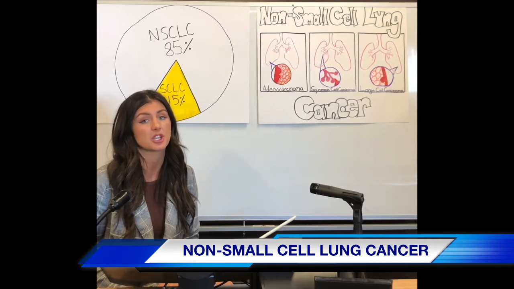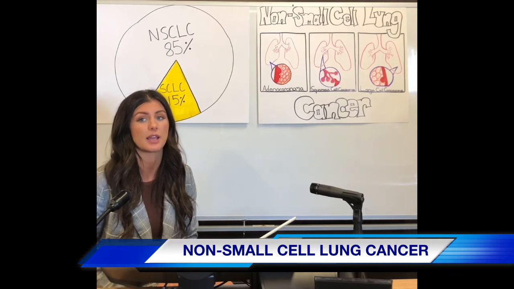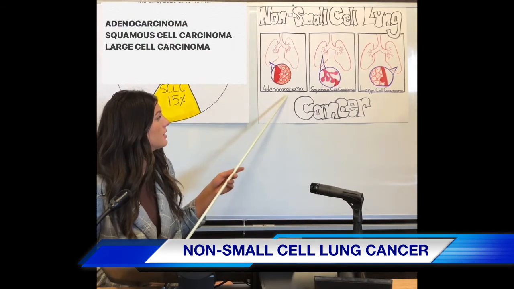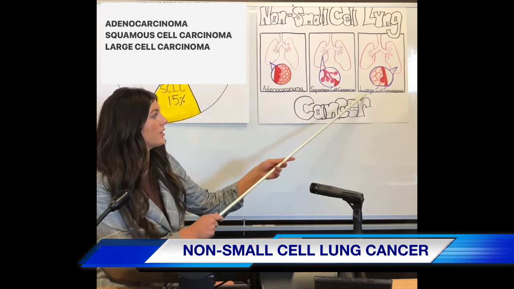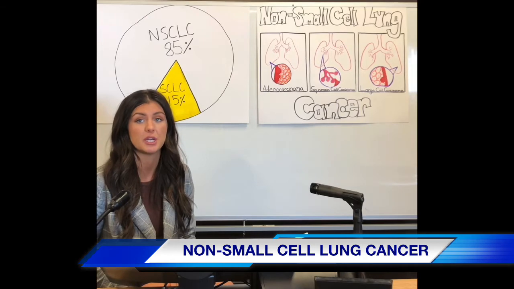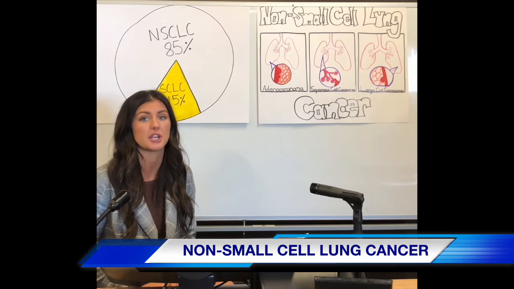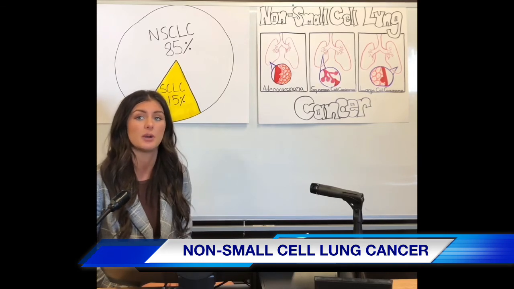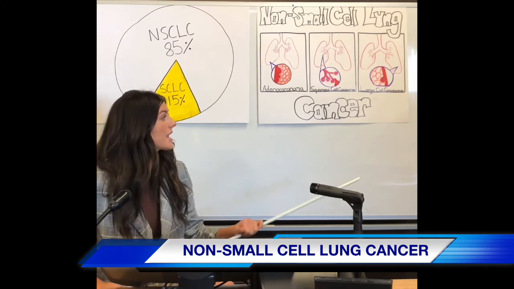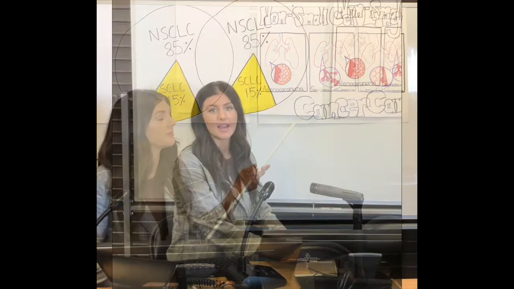For the purpose of today's show, we're going to be discussing non-small cell lung cancer, which can be divided into three subtypes: adenocarcinoma, squamous cell carcinoma, and large cell carcinoma. Adenocarcinoma develops in glandular tissue. Squamous cell carcinoma usually originates in the central bronchi and is associated with mucosa ciliary epithelial cells. And large cell carcinoma develops in central bronchi or the peripheral portion of the lungs, with squamous and glandular features. Now back to Sarah with mutations.